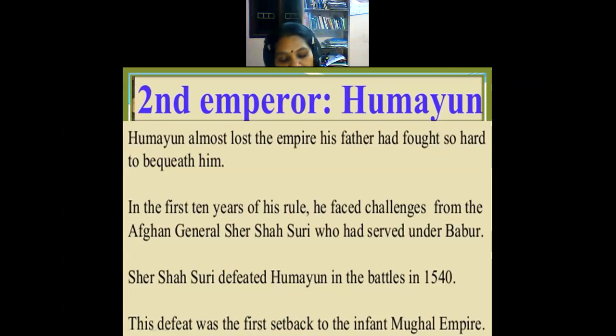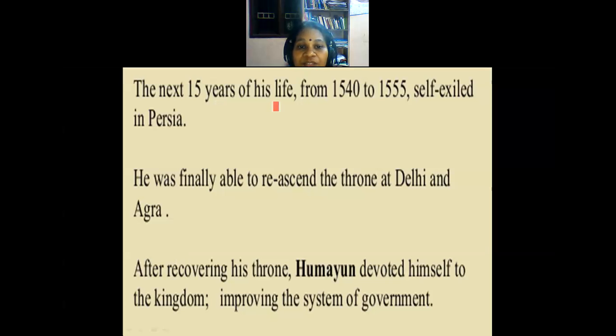The Rajputs, Bahadur Shah, the ruler of Gujarat, and the Afghans were preparing to fight Humayun. And Sher Shah Suri defeated Humayun in the battles in 1540. This defeat was the first setback to the infant Mughal Empire. And then came the next phase of his life, from 1540 to 1555.